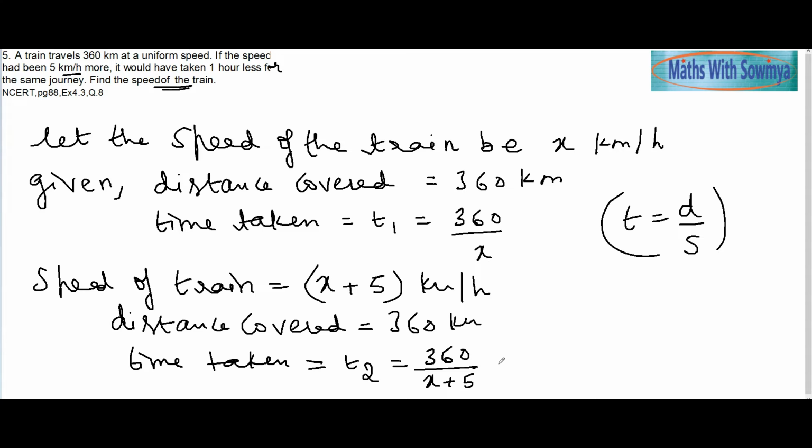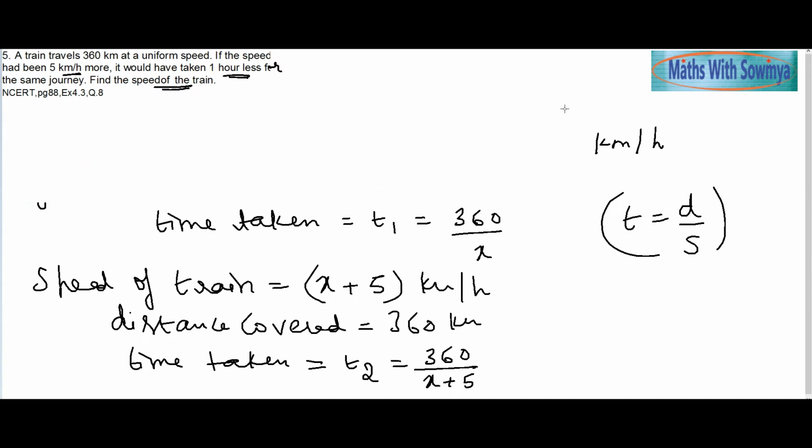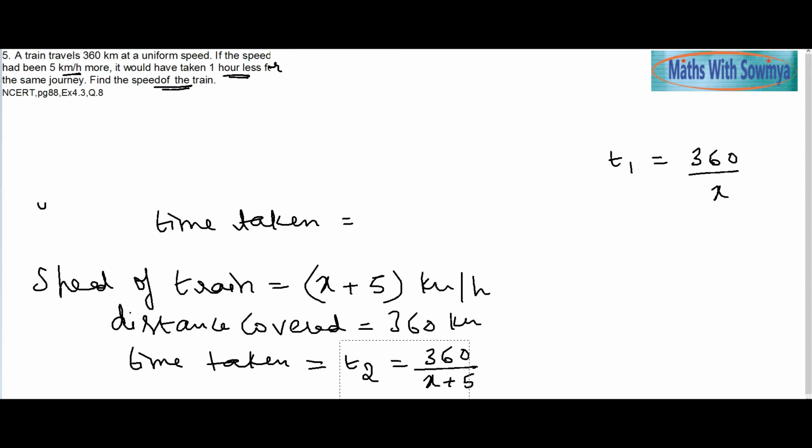Now here they have given that it would have taken 1 hour less for the same journey. So let us keep this much as the requirement: T1 is necessary and T2 is necessary.